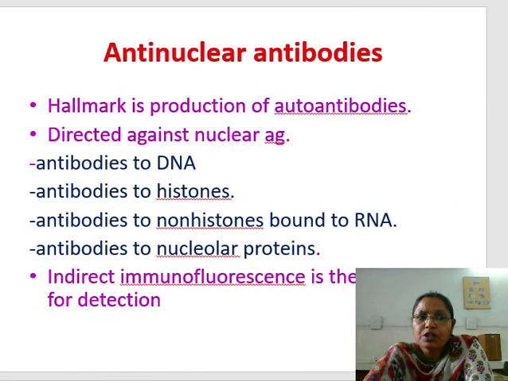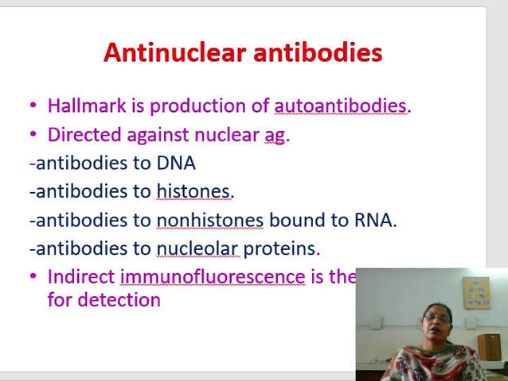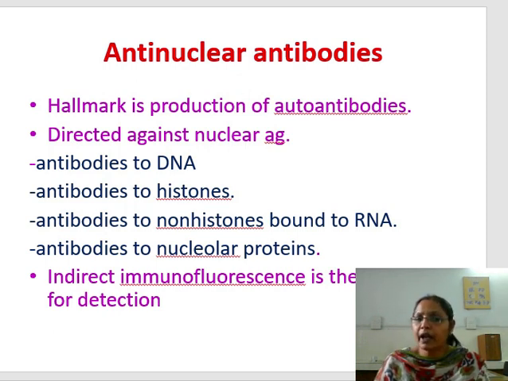So the most important thing in SLE, or any autoimmune disorder, is the anti-nuclear antibodies. The hallmark is the production of autoantibodies directed against nuclear antigens. So there are antibodies to the DNA, antibodies to the histones, non-histones bound to RNA, and nuclear proteins, and the method of choice to detect them is immunofluorescence, the indirect type of immunofluorescence.